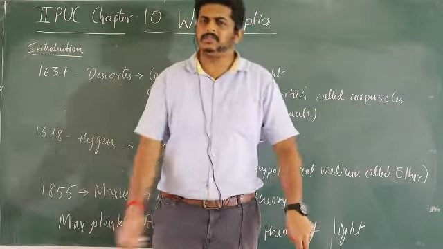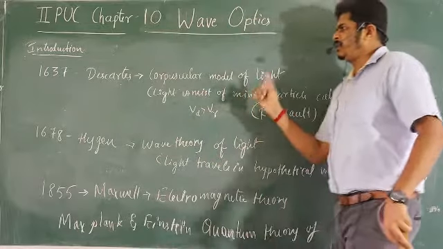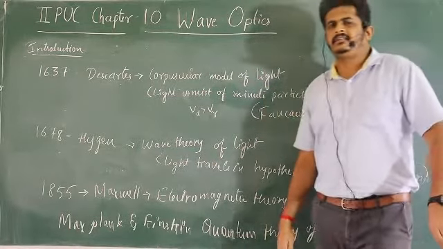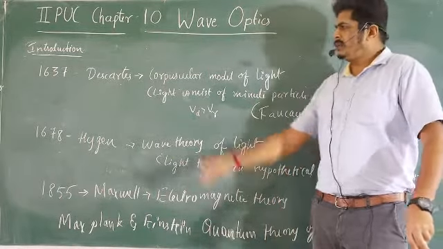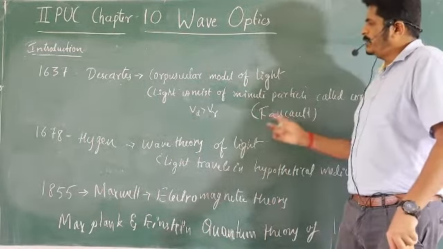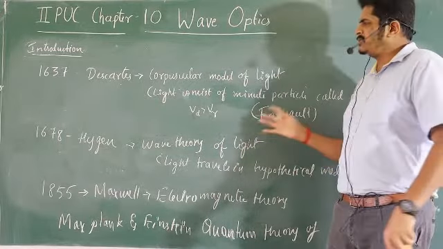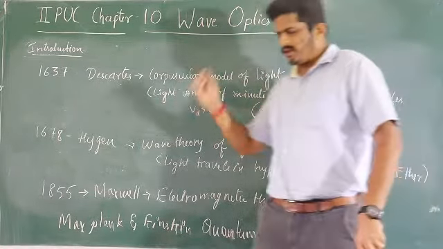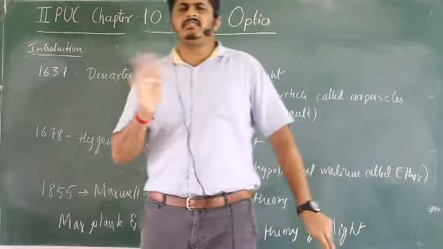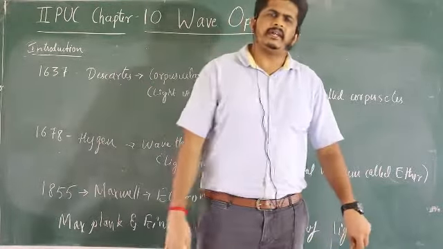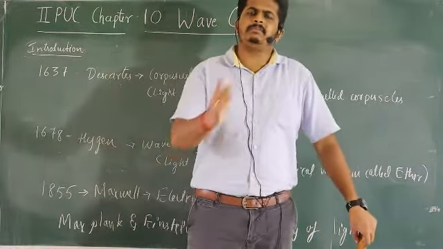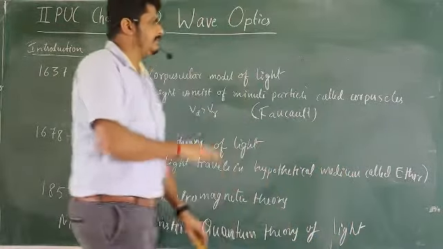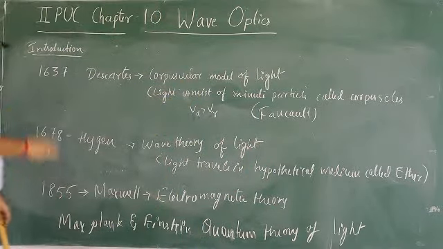By that, the corpuscular theory model of light was rejected, or it was a failure in 1637. But whether this Foucault was able to explain the behavior, no. He just showed experimentally that Newton was wrong. Light doesn't travel faster in a denser medium. It travels faster in a rarer medium. That was accepted experimentally. So their theory was slightly a flop show, we can say.